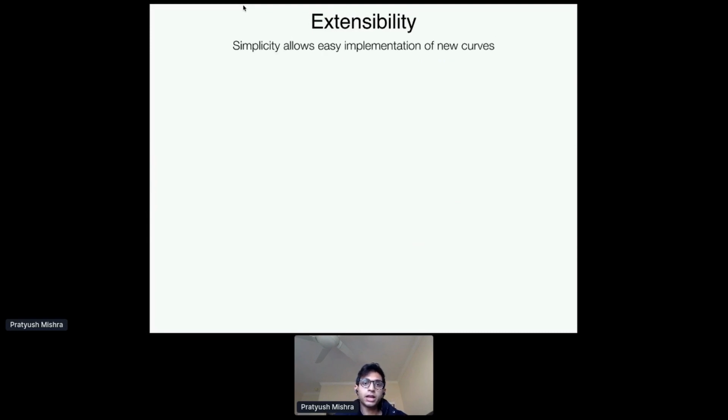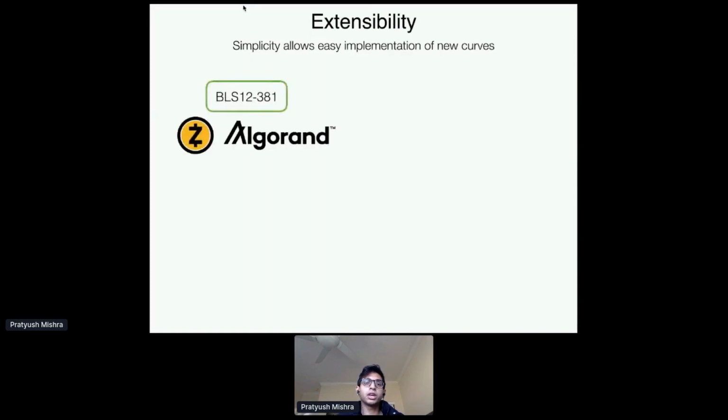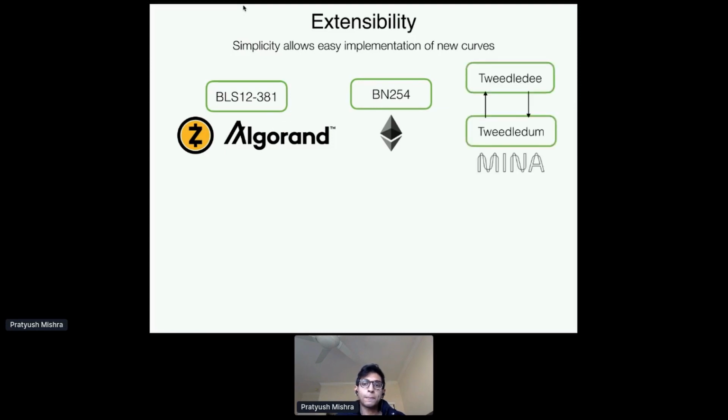So this extensibility actually allows easy implementations of new curves, and we take advantage of this by implementing inside the arkworks ecosystem many different curves that are used across the blockchain space. So, for example, we have what's going to become the industry standard, BLS 12381, which is used by Zcash, Algorand, and many others. We have BN254, which is still used by Ethereum. We have this Tweedle pair of curves, which is useful for doing recursive composition, which is used by Mina and potentially also by Zcash.